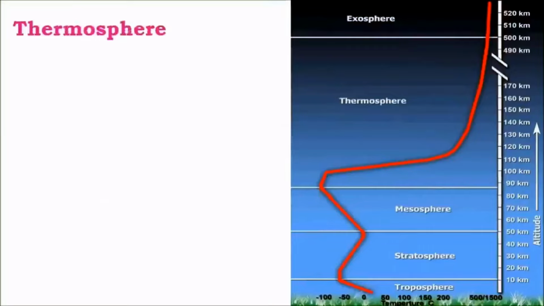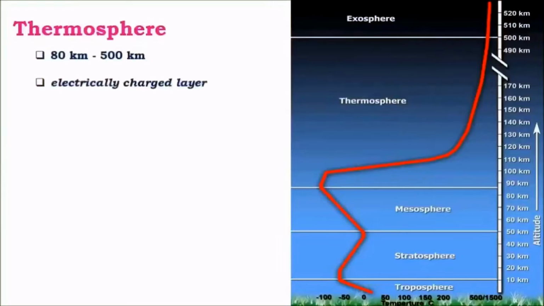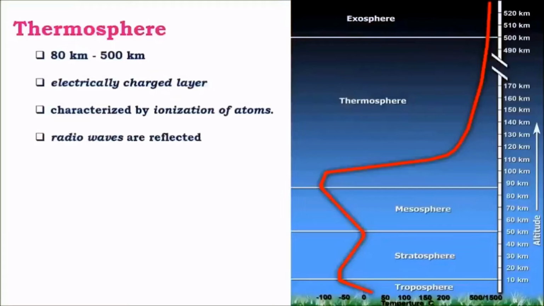And the next important layer is called the thermosphere. The thermosphere is marked by an increase in temperature. It extends from about 85 to about 500 kilometers above the Earth's surface. And this layer is electrically charged because of ionization. Ionization is a process in which the outermost electrons are peeled from the outermost shells of an atom. As a result, there is a charge induced to an atom. This is called ionization. And during this ionization, there is a huge amount of heat released, which gives rise to the increase in temperature of the thermosphere.